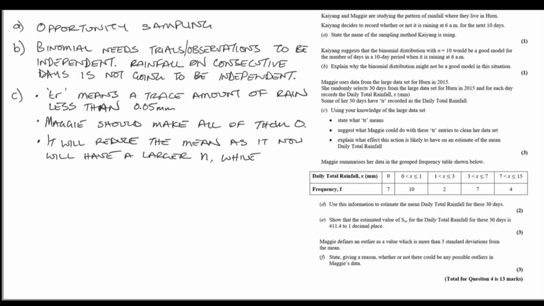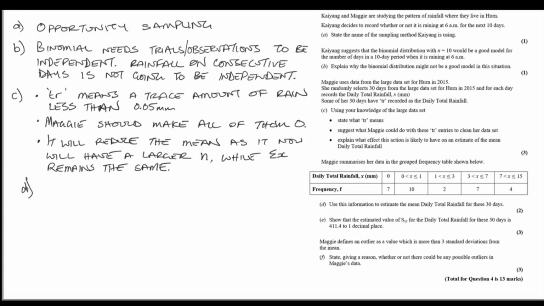We've added on lots of zeros. So we've got the same size numerator and a much bigger denominator. And I hope we all know that that means we're getting a smaller value. So the value that we get for our estimate of the mean is going to be under the true value. It's going to be an underestimate of the true value. Ever so slightly, but still an underestimate.